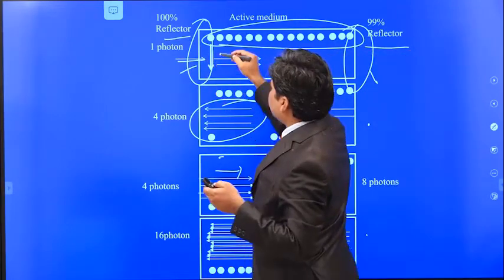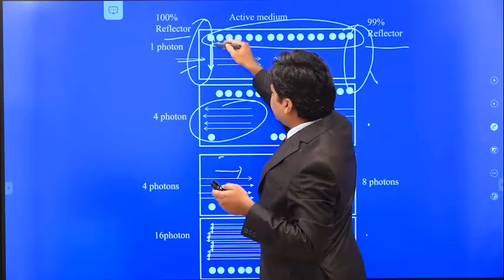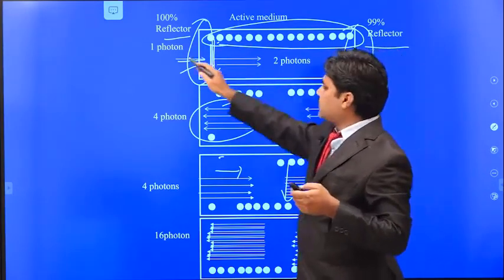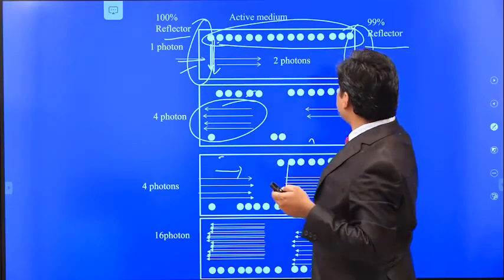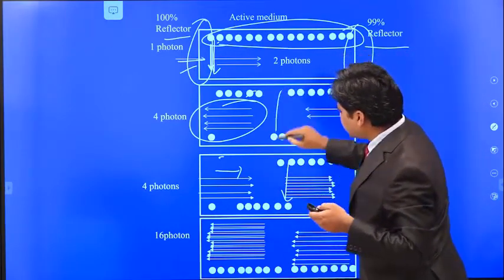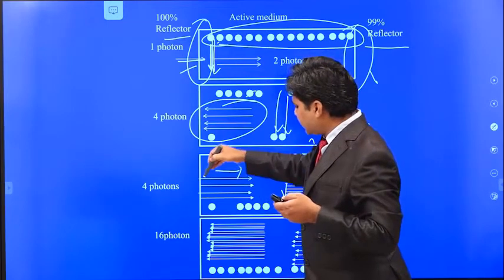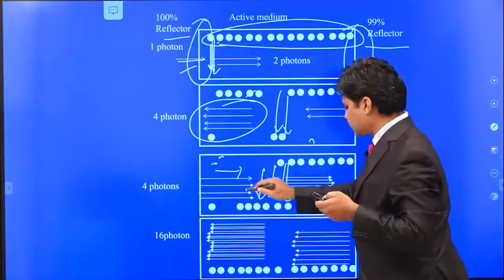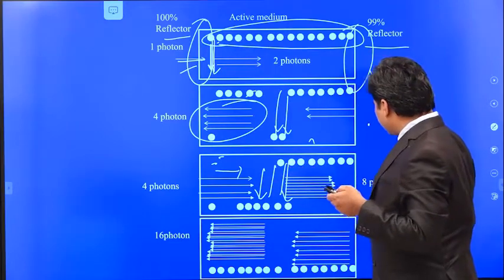Let us say we have already achieved population inversion. When an external photon is given, it will de-excite the excited atom to the ground state and give 2 photons, because this photon starts the stimulated emission. These 2 photons reflect from the mirror and again initiate the stimulated emission, bringing 2 atoms to the ground state and giving 4 photons. Again this is a mirror, so it reflects back. This brings 4 atoms to the ground state because there are 4 photons, and these 4 photons initiate the stimulated emission and give 8 photons.